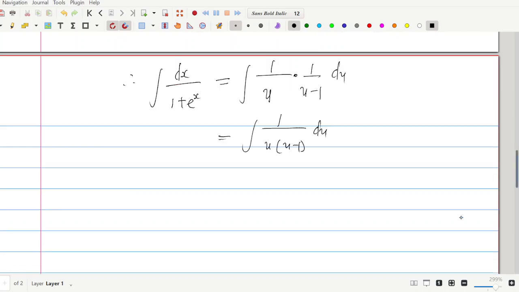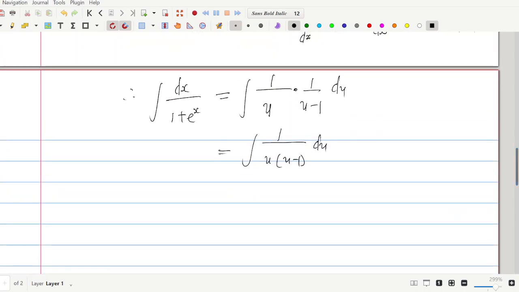Now this fraction is a proper rational function. So it can be split into partial fractions, or partial fraction is a concept that needs to be discussed. But as I said, we shall not be considering detailed explanation of concepts. Rather, we shall assume familiarity with the concept because of time. I don't want these videos to be too lengthy. Otherwise, it will make it monotonous, and you will become discouraged if it's too long. So because of that reason, I don't want to explain different topics, and it's not even proper to explain an entire topic in just one video. It's not proper. All right.